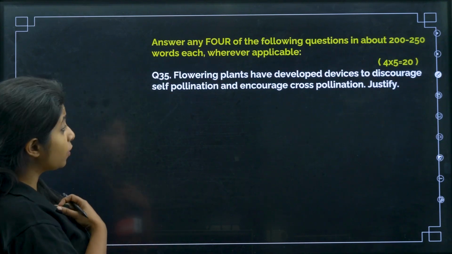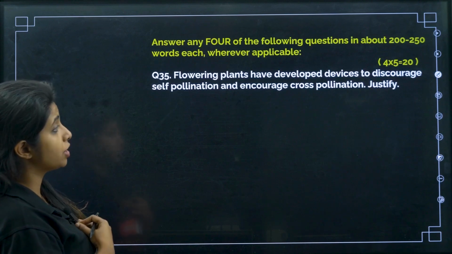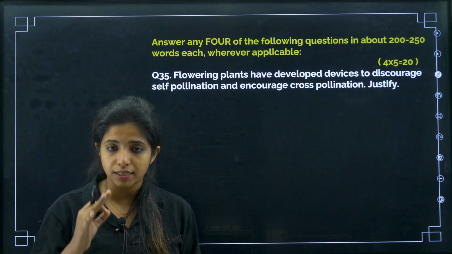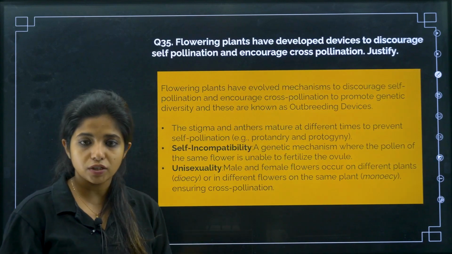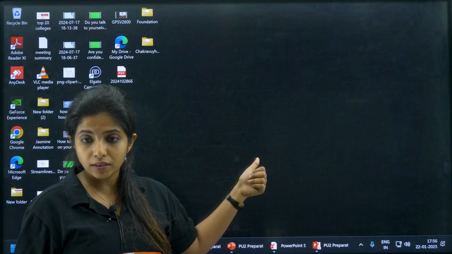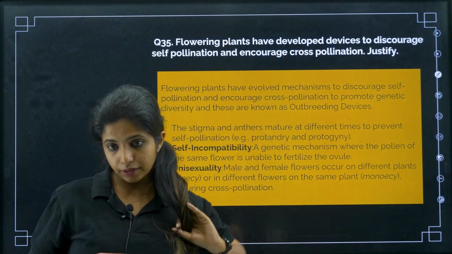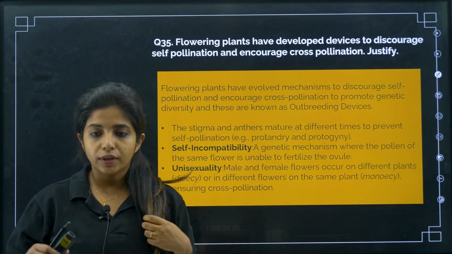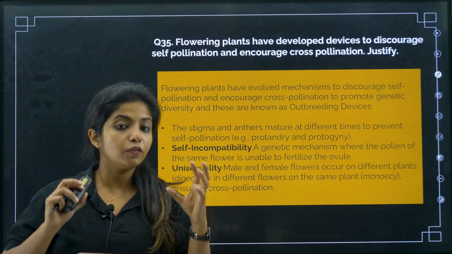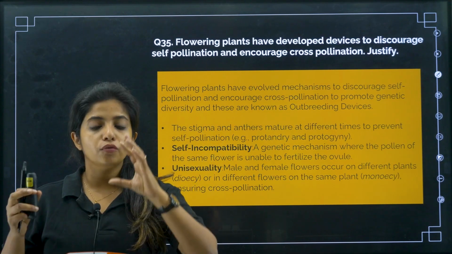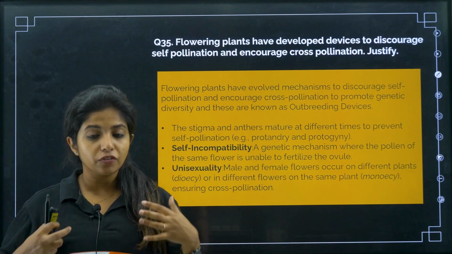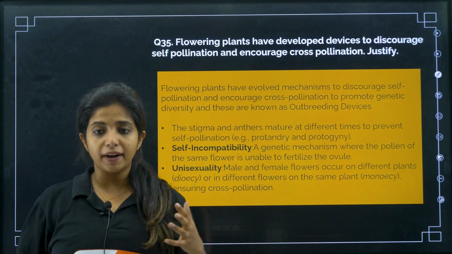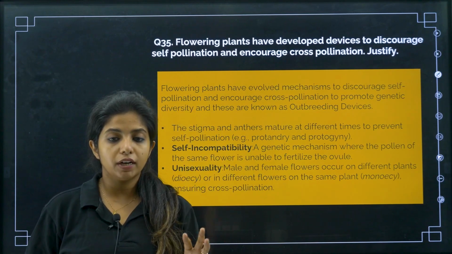Flowering plants have developed devices to discourage self-pollination and encourage cross-pollination. Justify. So over here you have to talk about outbreeding devices. That is the whole question. Self-incompatibility is one: the pollen of the same flower would not be able to fertilize the ovule of the same flower. Genetically they have modified themselves, such that they have become self-incompatible. Even though their pollen lands, the fertilization would not happen.